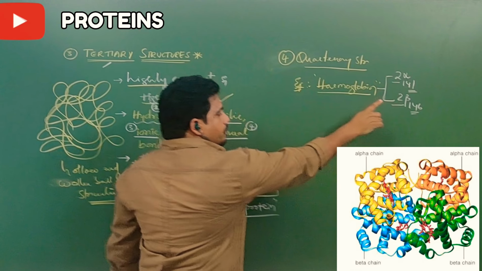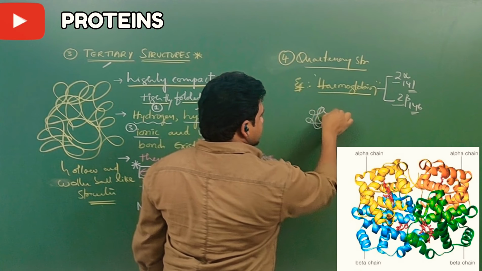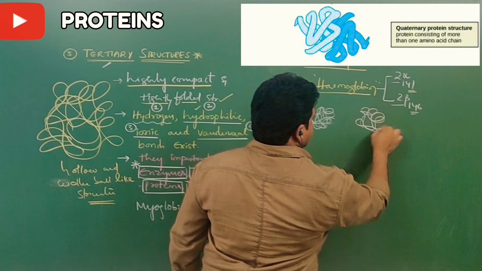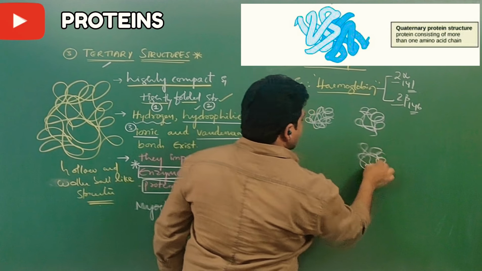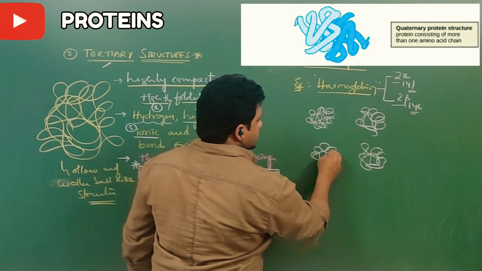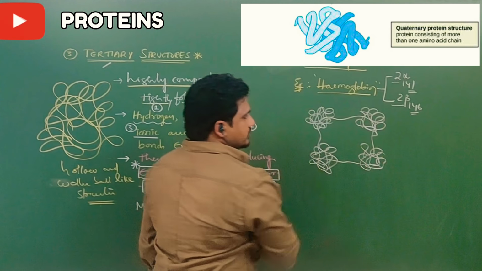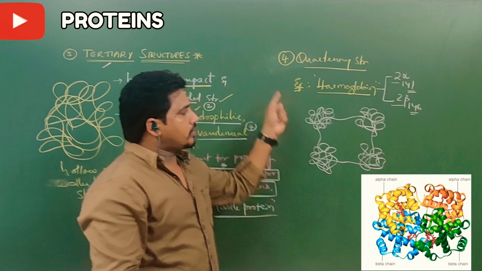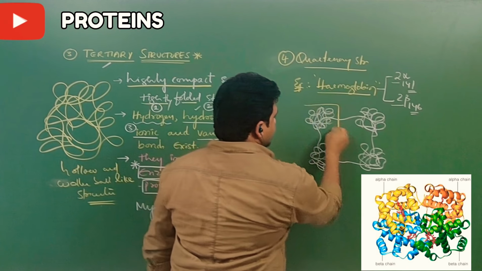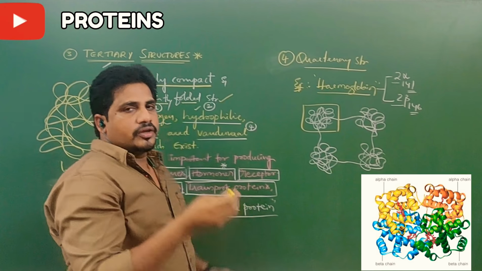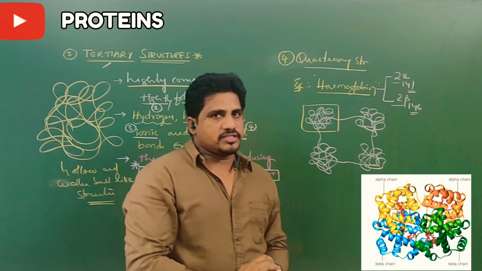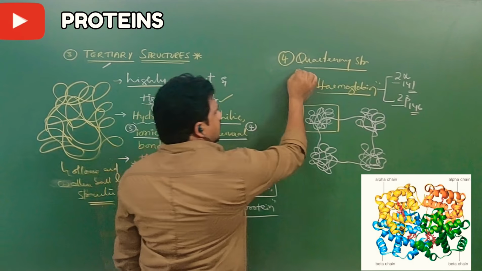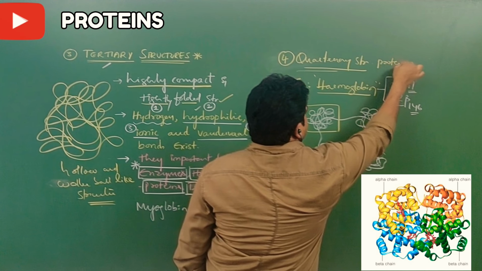If you observe the structure, each is a cotton ball like structure resembling a tertiary structure, and it is connected with other tertiary structures like this, so that it forms a matured quaternary structure of the protein. The units of a quaternary structure are tertiary structures, and when these tertiary structures mature and perform a function together, that is called the quaternary structure of the protein.